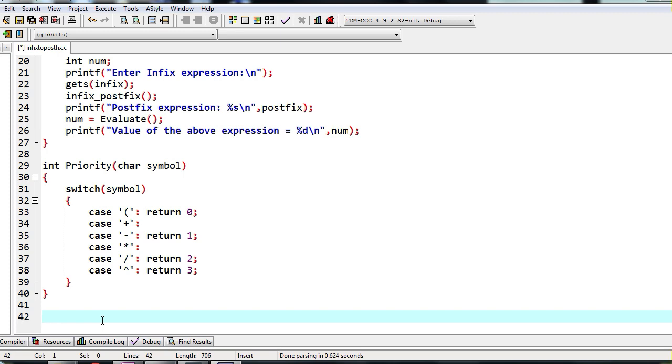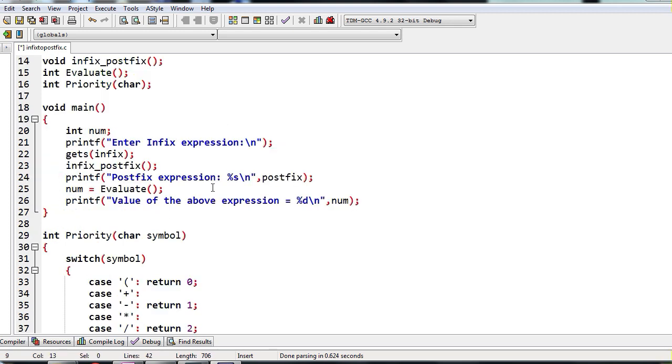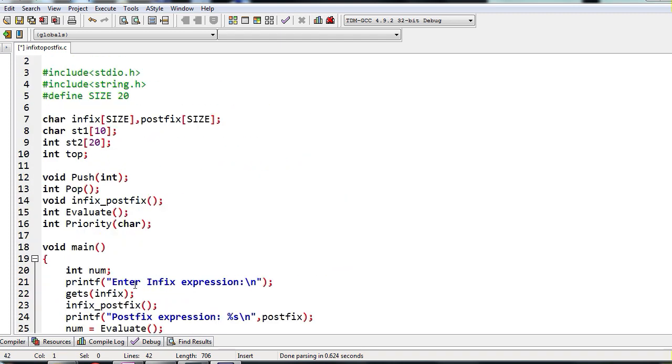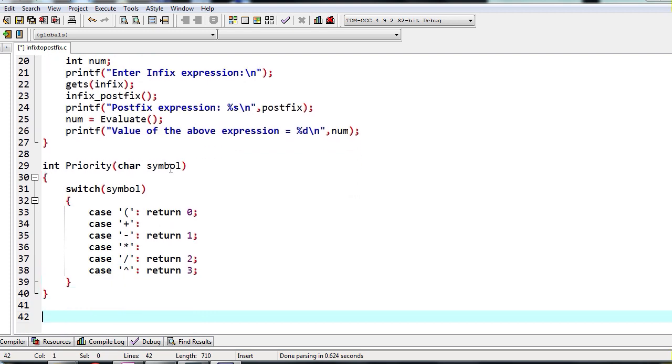After finding priority, now we will write the function for infix and postfix conversion, or first we will write push. Push is going to use this st1 array, or we will take just one stack. We don't need 2 stacks. I will just take 1 stack, int stack, of the size. Now in this stack I am going to push the operators.